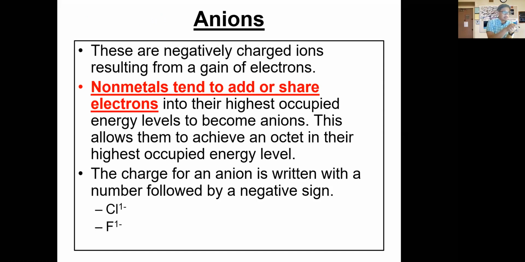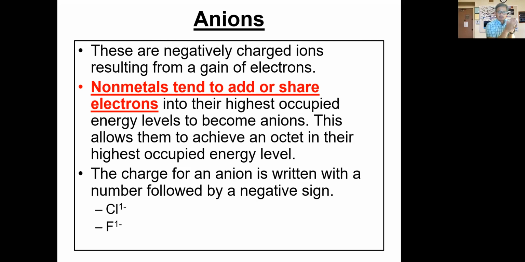With an anion, what we need to understand is that if the metal atoms are the ones that form the cations, it's the non-metals that form the anions. Think about why. Think about all the non-metals. They kind of occupy the upper right-hand corner of the periodic table. Therefore, the non-metals tend to be very electronegative. And remember, an electronegative atom is an atom that likes to have electrons. It's going to pull electrons in towards itself.